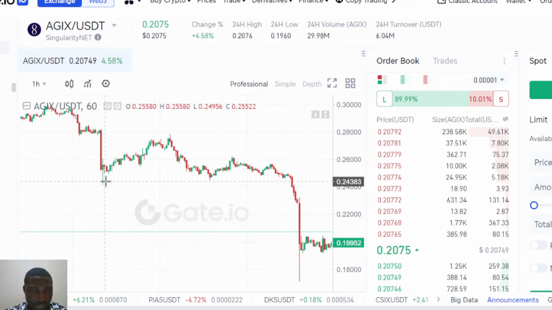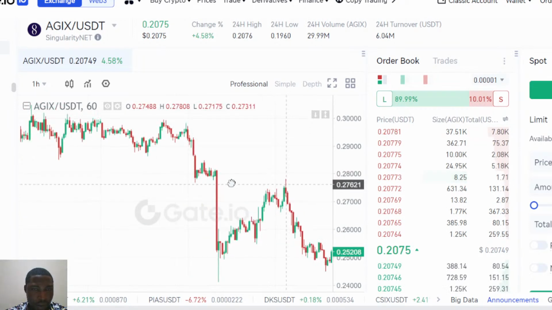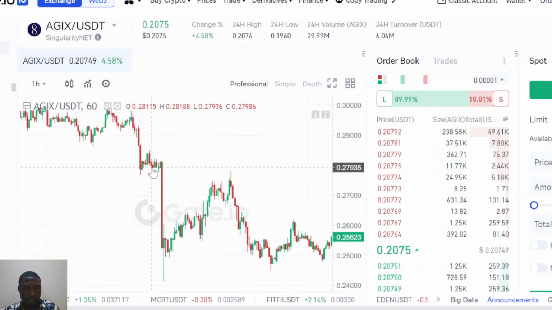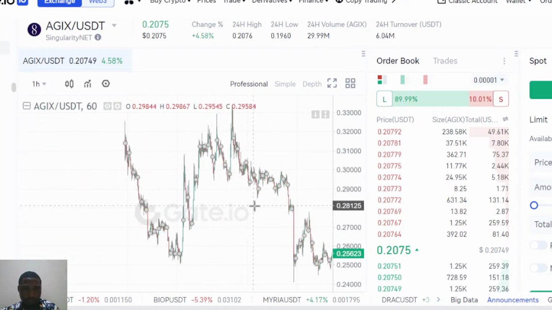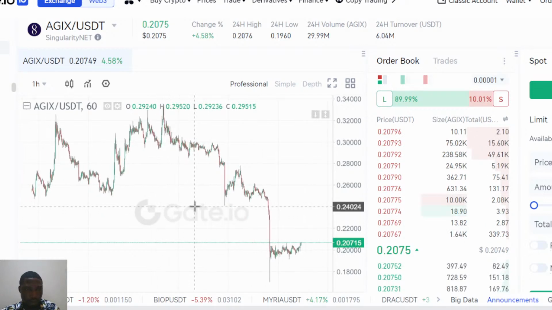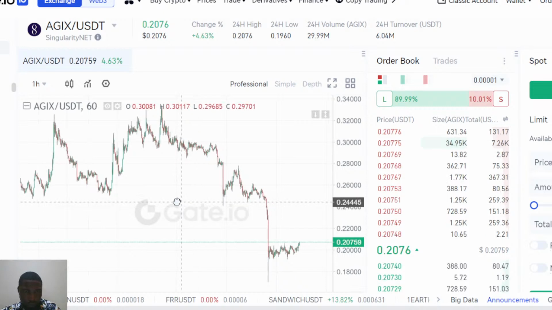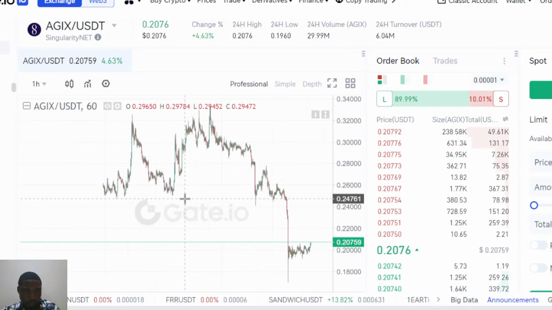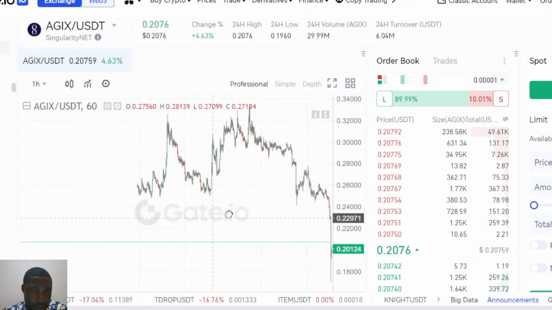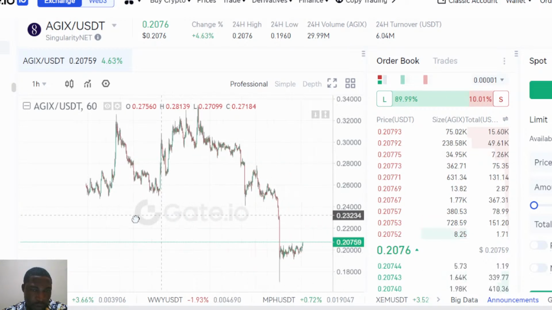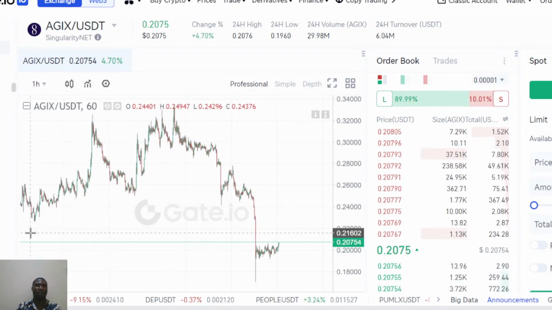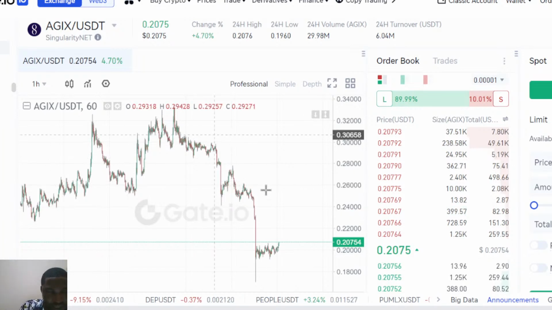Now, are we seeing this? Has this happened before? Let's check if this has actually happened before in the market space. Based on what we can see here, we have not seen anything like this happen. Based on this analysis, you can see it's just like a hack.